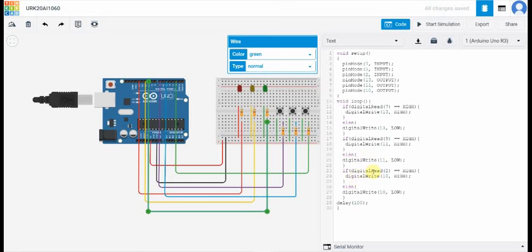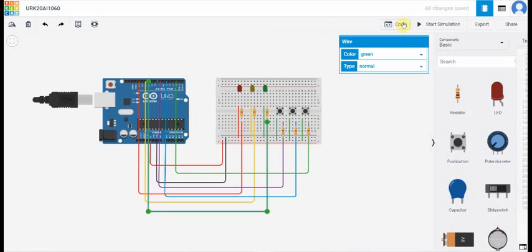If digitalRead of 2 is double equal to HIGH, then digitalWrite of 10 is HIGH, or else digitalWrite of 10 is LOW. After these three, add a delay of 100 milliseconds.